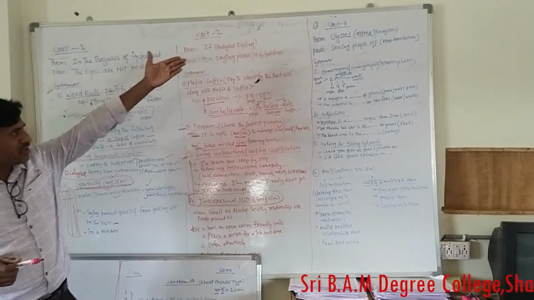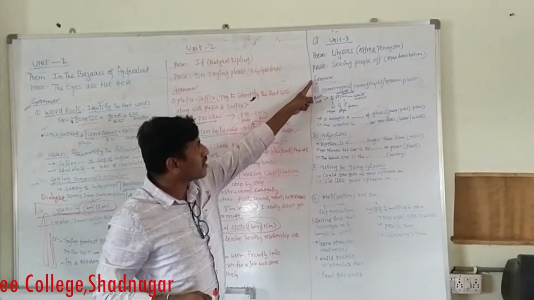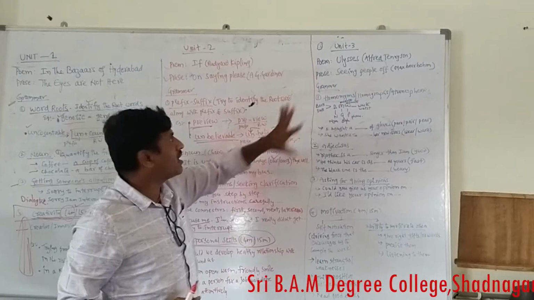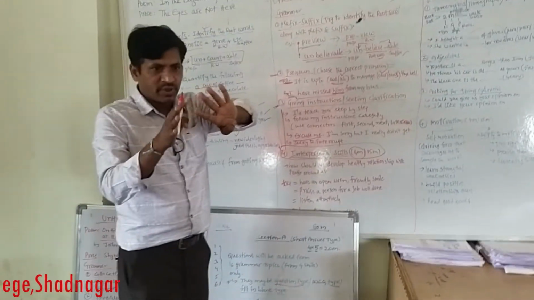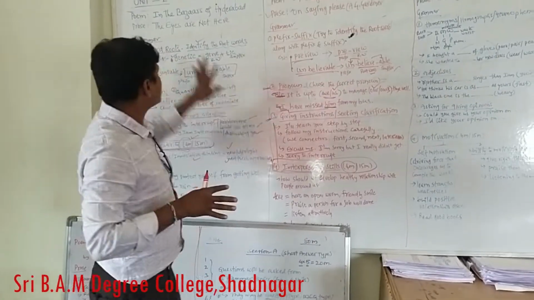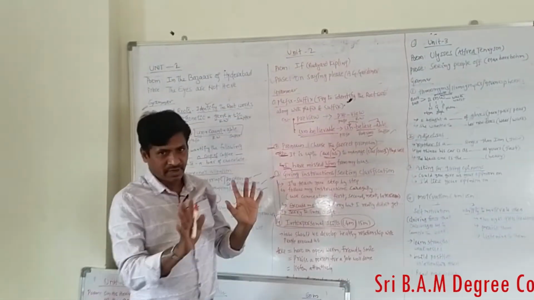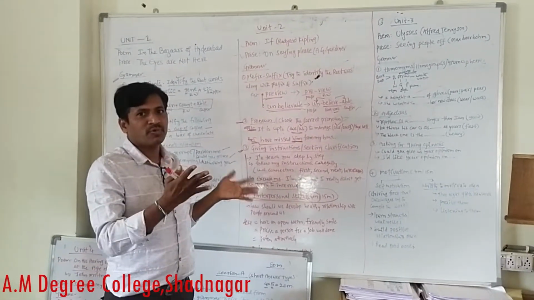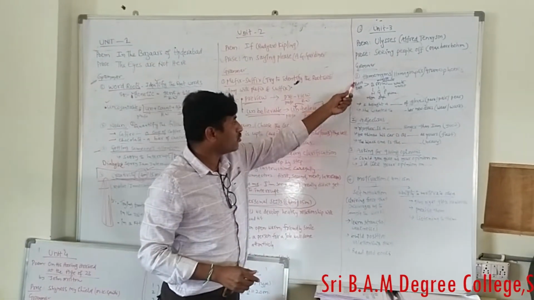In the same unit 3 also, one poem and one prose lesson are there, so under the grammar topic, there is no need to prepare Ulysses and Seeking People, because you are preparing 4 answers according to the question. So prepare the unit 1 and unit 2 answers, these 2 and these 2, and don't go for the unit 3 and unit 4 prose and poem. But grammar you have to learn.